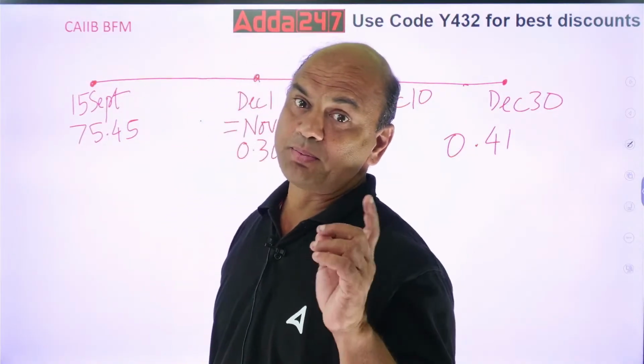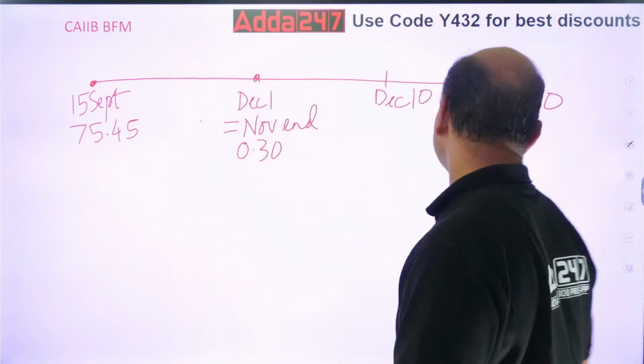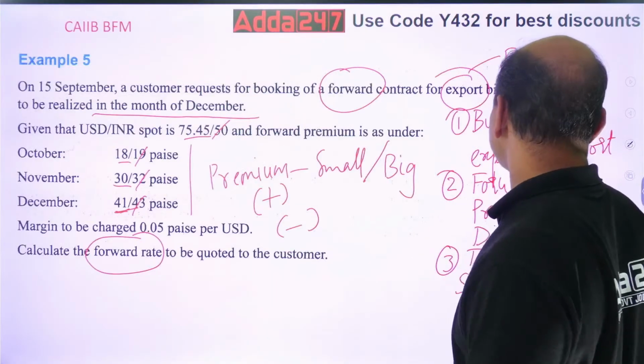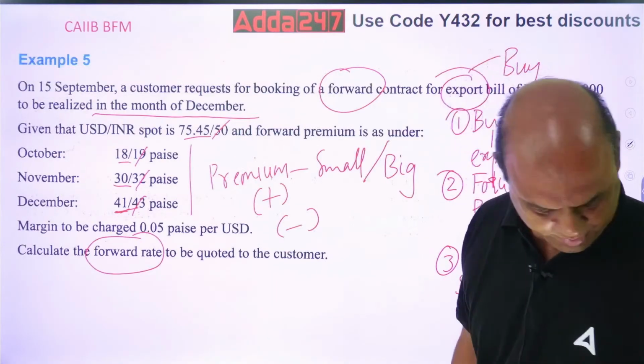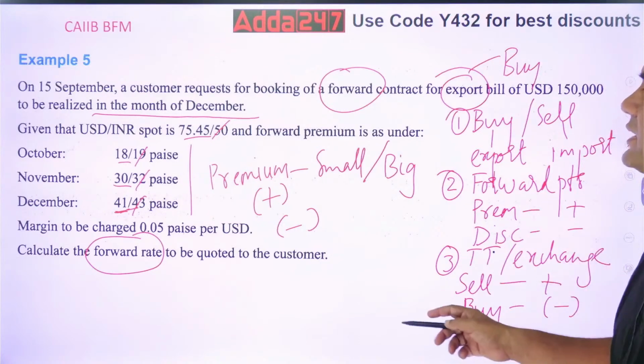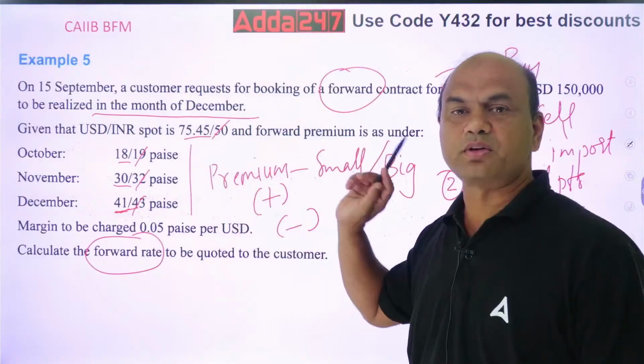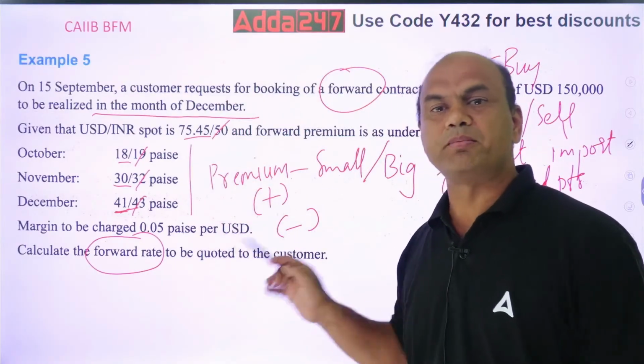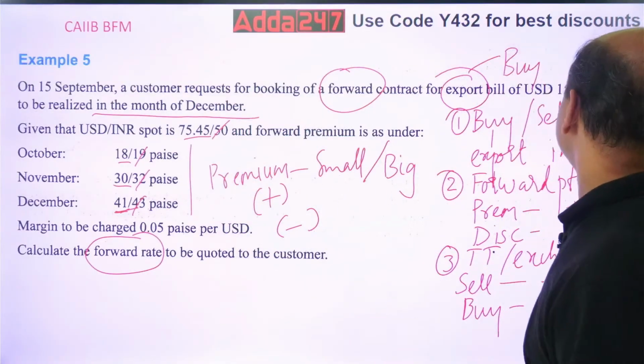See, I am in premium. Just now we saw this basics, see these forward points. Whenever it is in premium, I'll be adding. So now, is it in premium or discount? Just now we saw this. It is premium. So premium means add. I'll add both of them then.